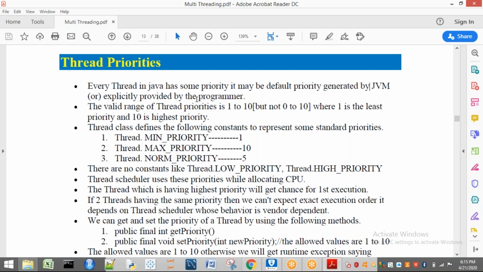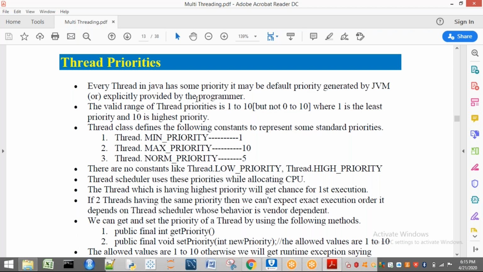Those are from 1 to 10, not from 0 to 9 or 0 to 10, where 1 is the least priority and 10 is the highest priority. These are constants. But when we perform scheduling algorithms, there we can consider 10 as the highest priority or 1 as the highest priority based on our requirement. But here it is compulsory that 1 is the least priority and 10 is the highest priority.